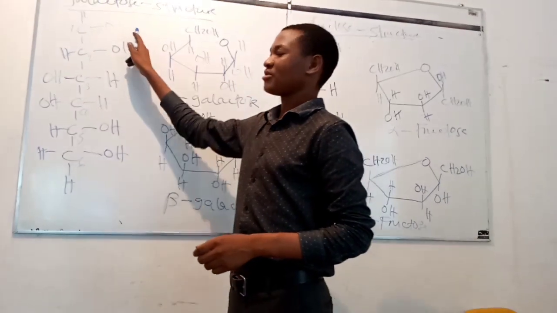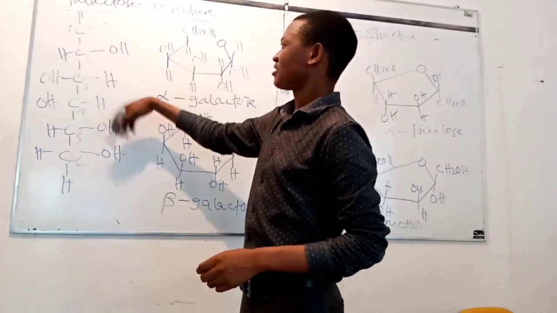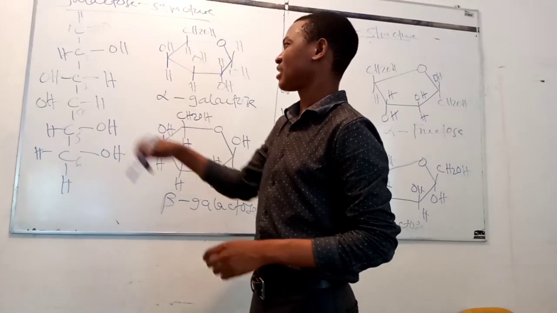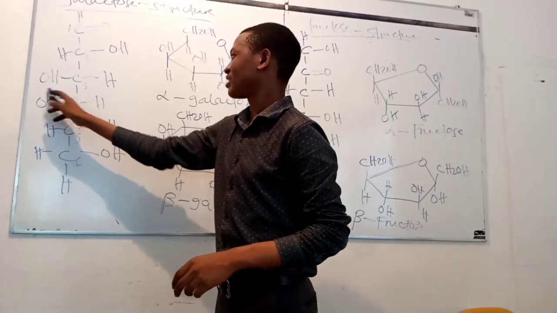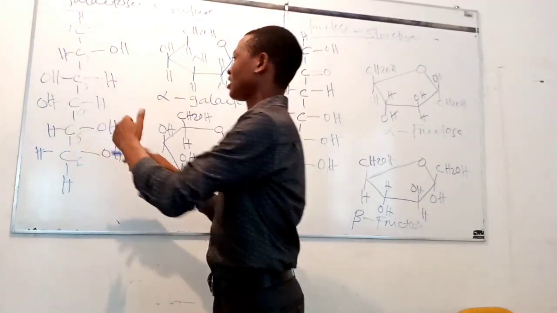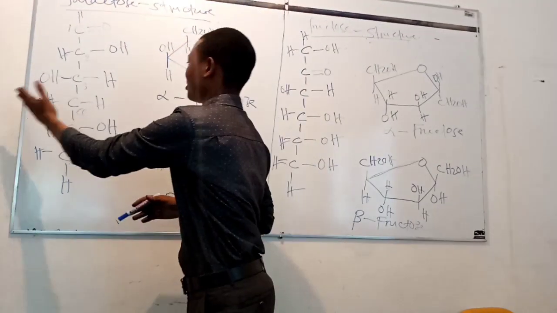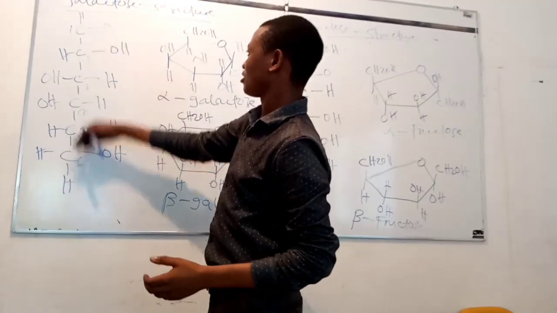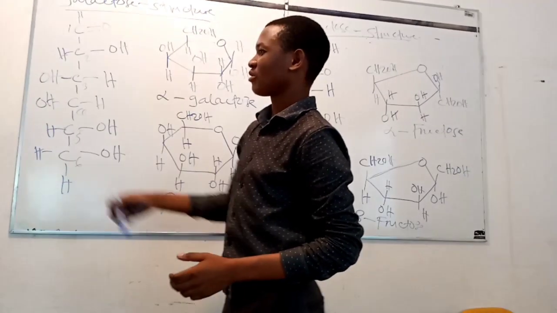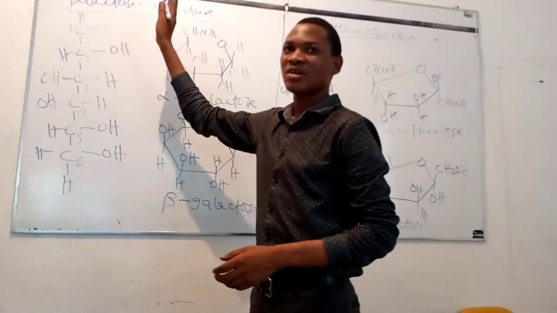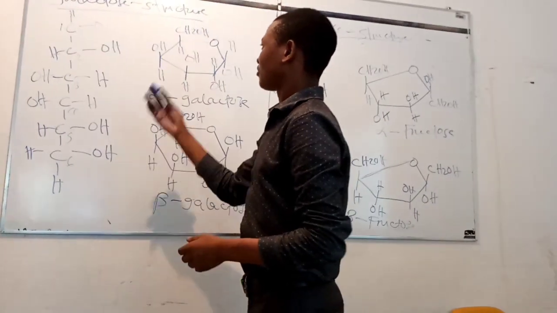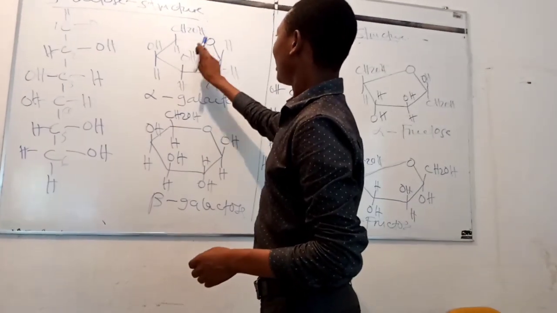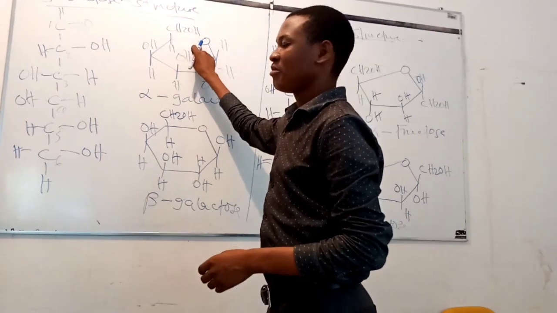Structure of galactose. The structure of galactose is similar to that of glucose, except the orientation of the hydroxyl group at carbon number 4 is projected out, in this side and not in this side. Orientation of hydroxyl groups and hydrogen atoms is similar in all other carbons as that of glucose.